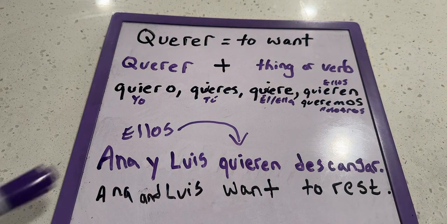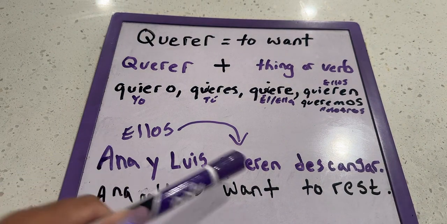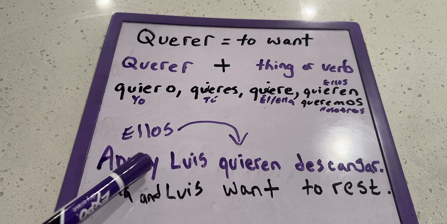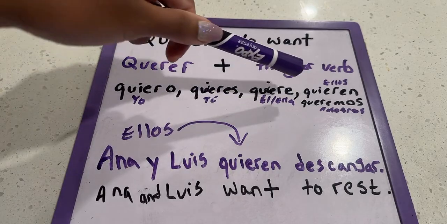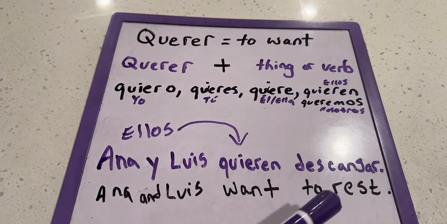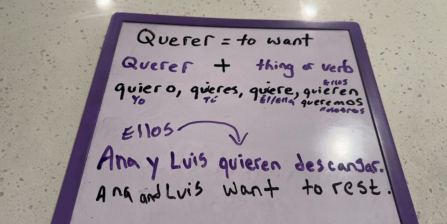All right, so that is our sentence here. So you can see why this is the ellos form and what triggered the ellos format. You're talking about two people. You can come up here and look at our chart and see that, yes, ellos calls for quieren. And then we have our verb, which is to rest. So correct. All right, no problem.